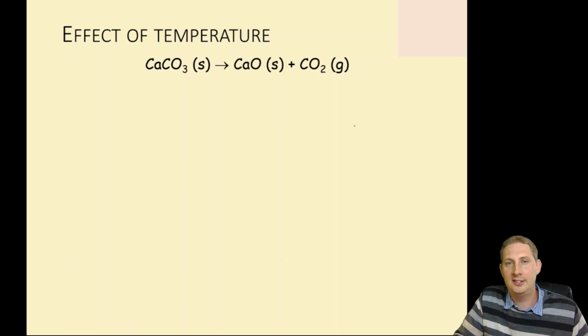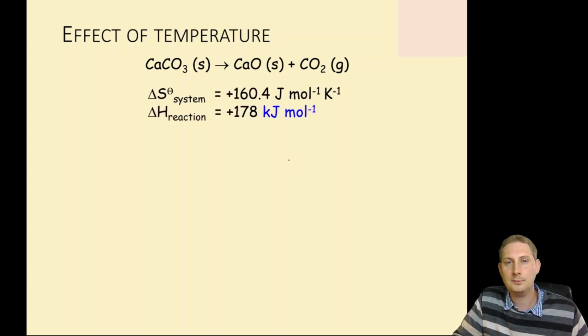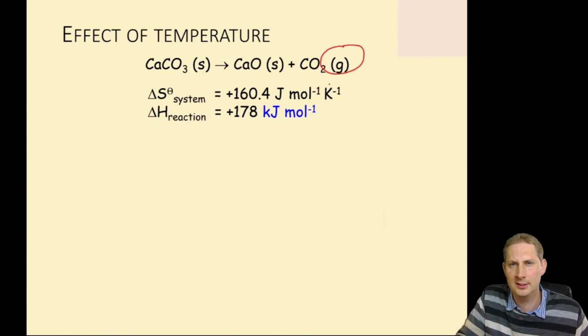Calcium carbonate decomposing to calcium oxide and carbon dioxide. Here are the calculated changes in the entropy of the system and the enthalpy of the system. The entropy increases as expected because we're generating a gas, and it's endothermic as expected.